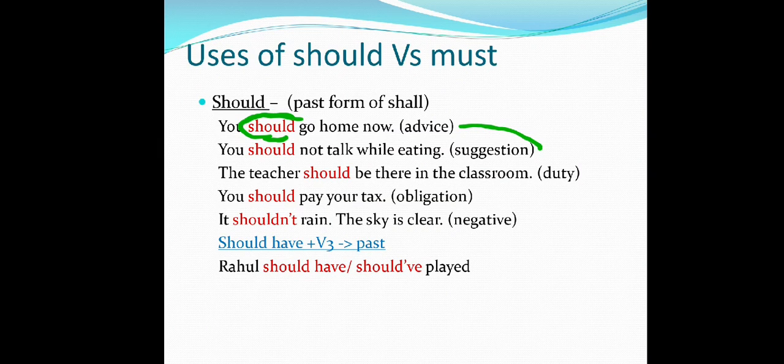Suggestion is that someone is telling you something as a suggestion, but advice you get from a specific person, someone who is knowledgeable and has the basic knowledge about that thing. Advice is taken from doctors, teachers, professors, or you can say some experts. And suggestion, everyone can suggest to you, for things like that you can watch the TV.